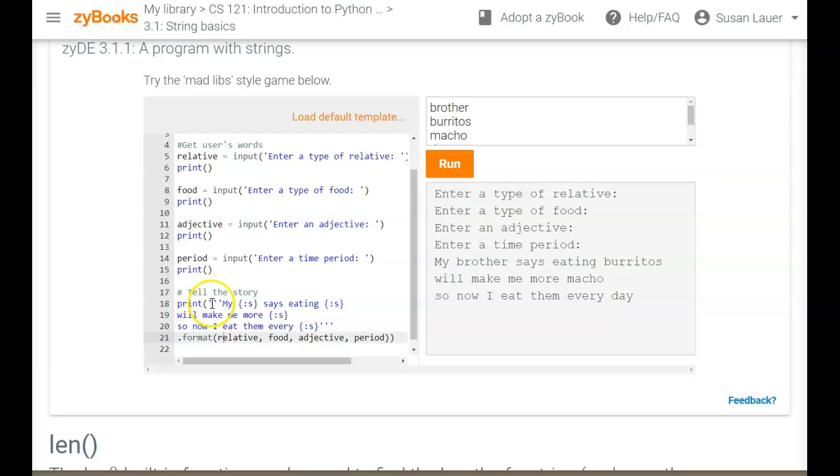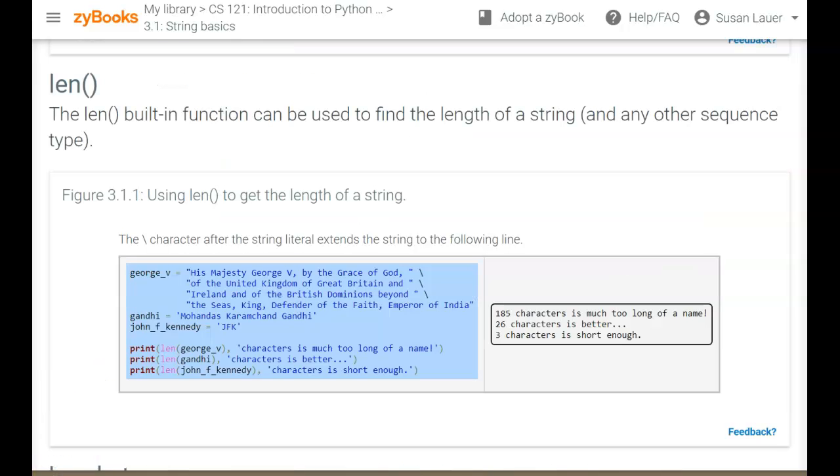So if I change the string that was there, put a triple quote at the beginning, a triple quote at the end, put placeholders for the 4 variables that I'm putting in. It's these 4 here. Brother, burritos, macho, day. And the dot format with a list of variables afterwards. So you should be able to format with several print lines if you wanted to get something printed like this, or with just one print that extends over several lines. Both of these are adequate programming. You will need to do both on the test.